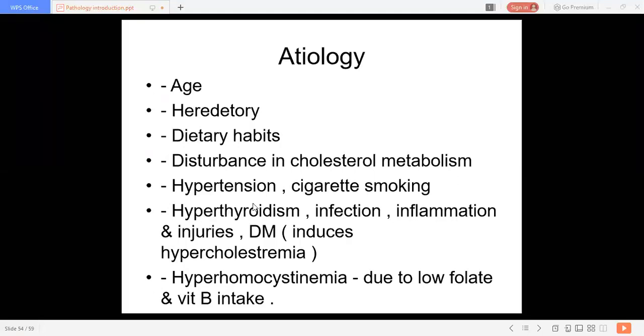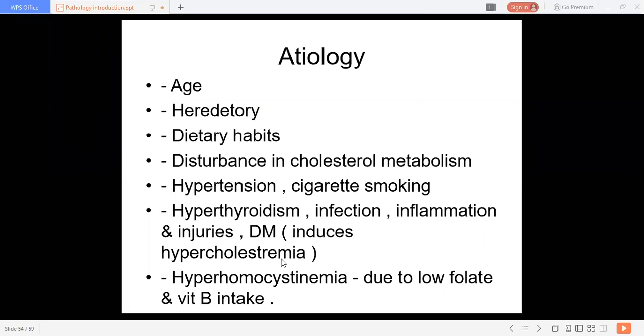Hyperthyroidism and diabetes mellitus induce hypercholesteremia or hyperlipidemia. Does anyone know the lipids?